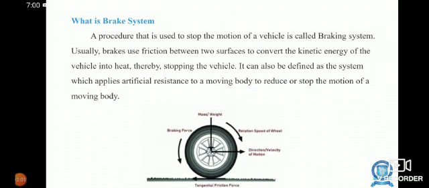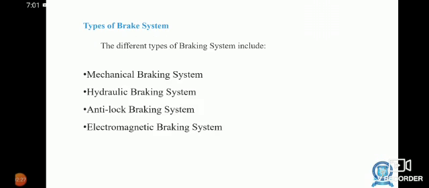What is brake system? A procedure that is used to stop the motion of a vehicle is called braking system. Usually, brakes use friction force to convert the kinetic energy of the vehicle into heat, thereby stopping the vehicle. It can also be defined as the system which applies artificial resistance to a moving body to reduce or stop the motion of the moving body.